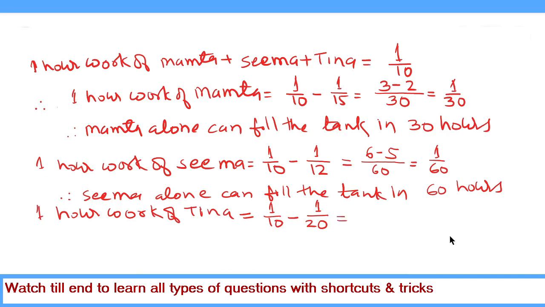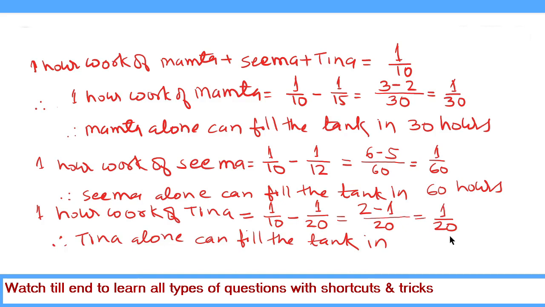And the LCM of 10 and 20 is 20. 10 times 2 is 20, so 2, minus 1 times 20 is 20, so we put 1. 2 minus 1 is equal to 1 upon 20. Therefore, the reciprocal of this is the number of hours in which Tina alone can fill the tank. Thus, the reciprocal of 1 upon 20 is 20 hours. So, Tina alone can fill the tank in 20 hours.